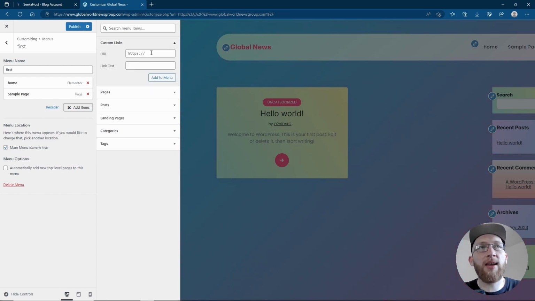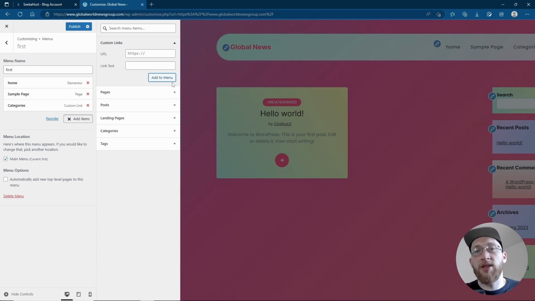So I'm going to do a custom link. In the URL, I'm just going to put a hashtag to mean it's not going anywhere, and then I'm going to put categories and add to menu. This is going to be a way for people to search through my different blog categories.